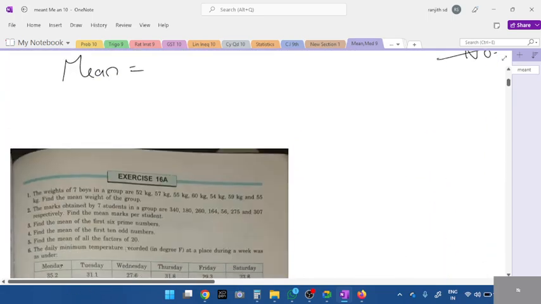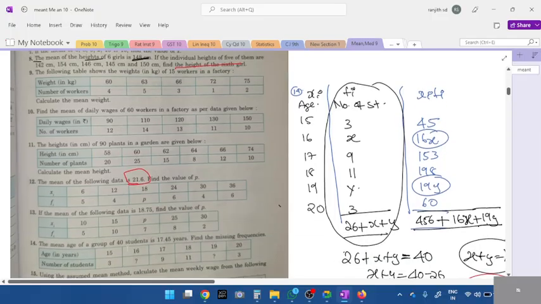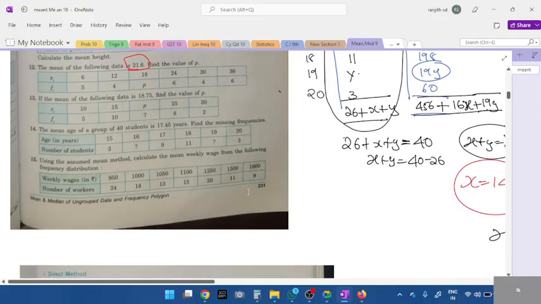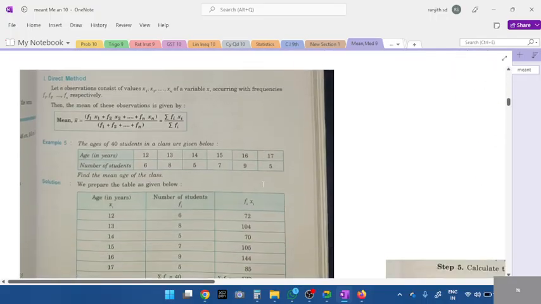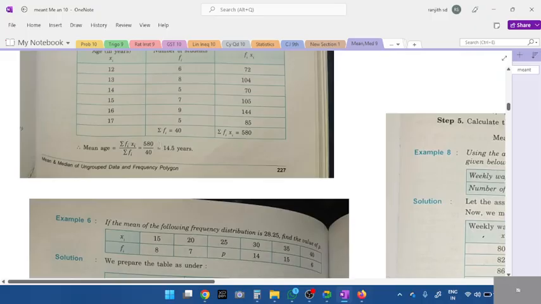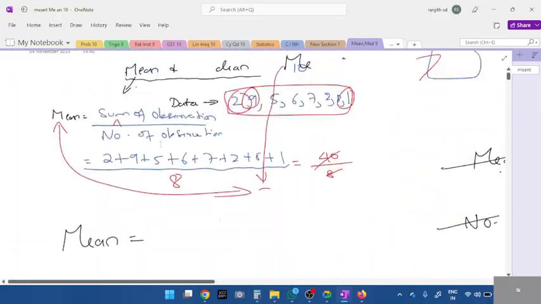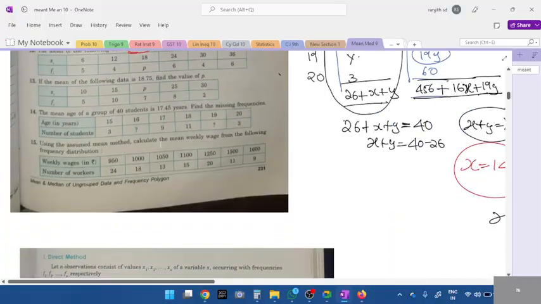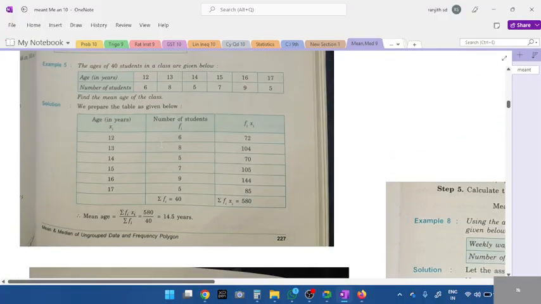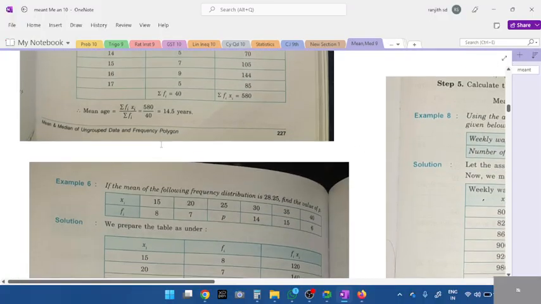For reference, look here, students. In this textbook which I have, page 231. Just check in your textbook. Before 231, you'll have 4 or 5 pages. Can you see all the worked out examples given in your textbook? Go through that. Definitely, you'll be able to understand and solve. Assume mean method.